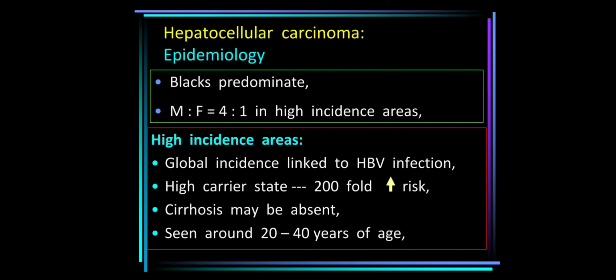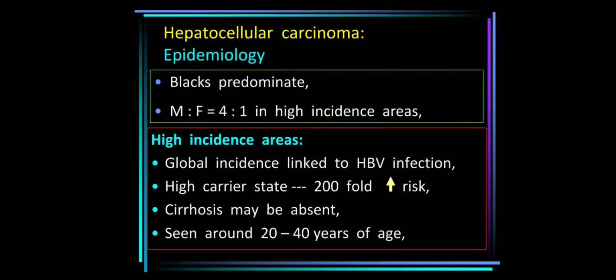Global incidence is mostly linked to HBV infection because it is related to geographical locations where the incidence of HBV and HCV infection is high. A higher carrier state is there in HCV, so that will increase the risk up to 2-fold.